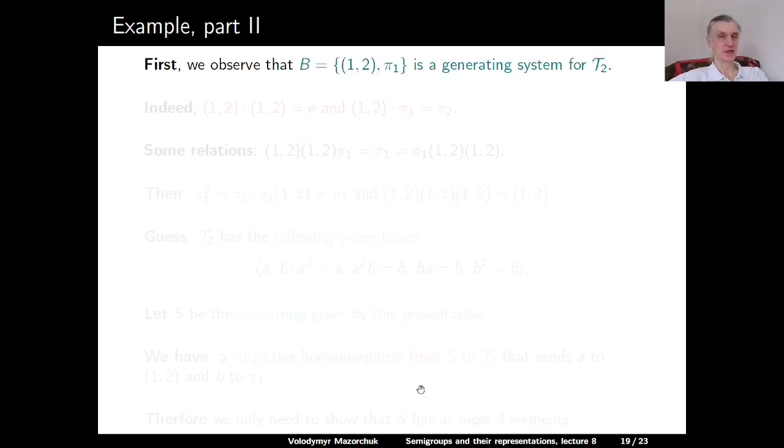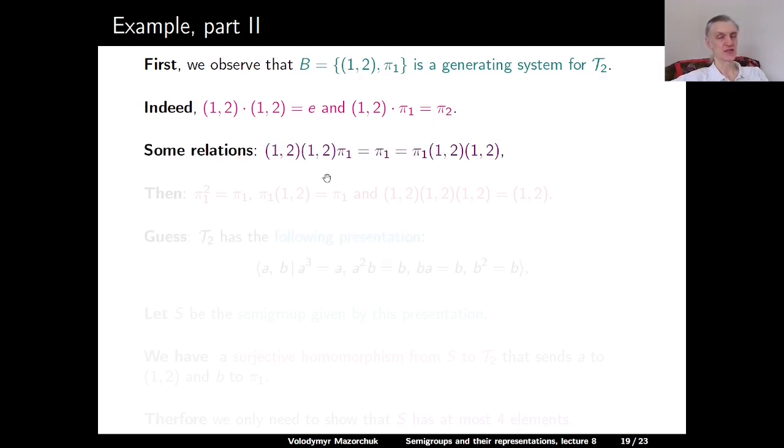Now let us observe that the set consisting of the transposition of 1 and 2 and pi 1 is a generating system for our semigroup. Indeed, the transposition squared is equal to the identity, and if we transpose 1, 2 and multiply with pi 1, we get pi 2. So we can get all other elements from these two.